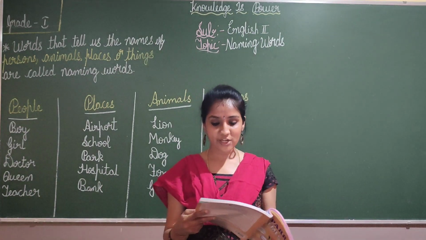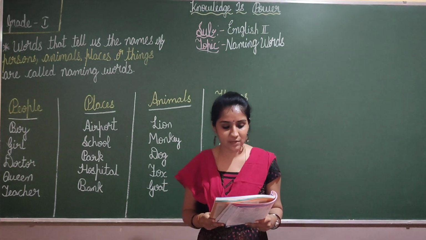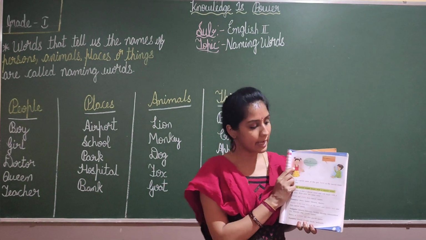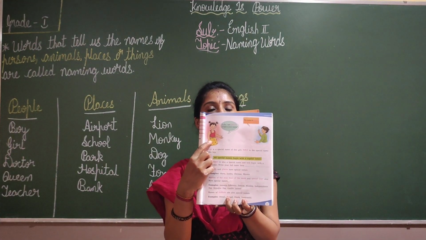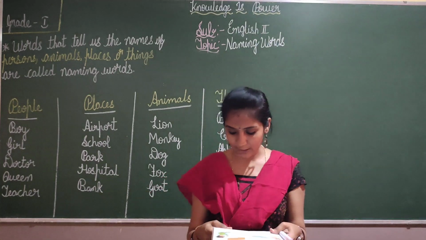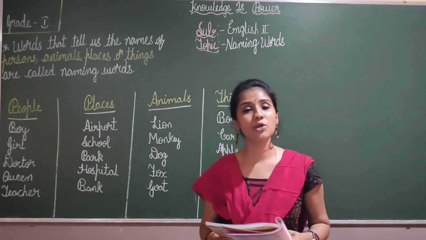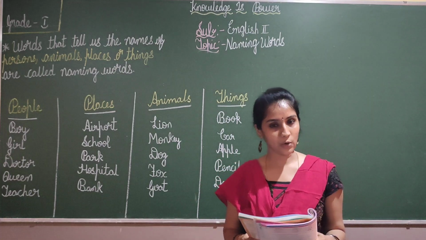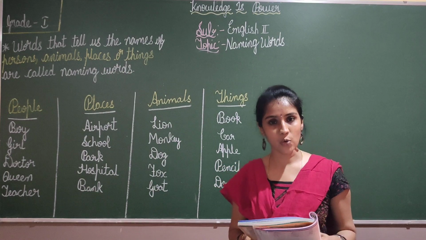Okay, now take page number 57. You can see a girl and you can see a boy here. You can see in your book, children. Yes. Now take page number 57. Hello, I am Simran. What is your name? So, hello, I am Simran. What is your name? My name is Rahul.